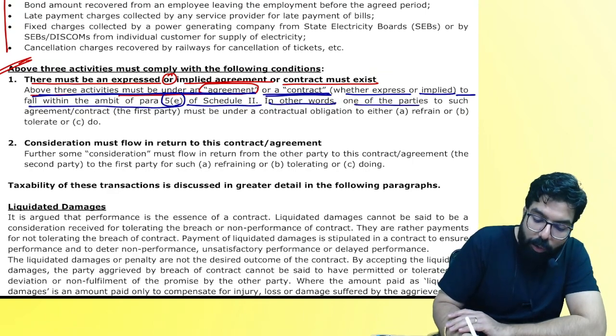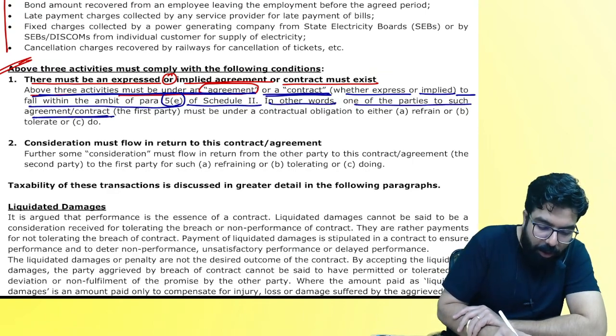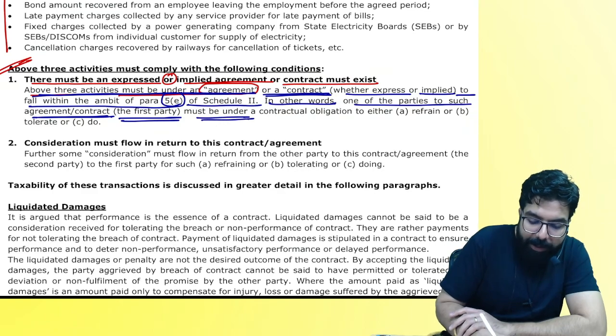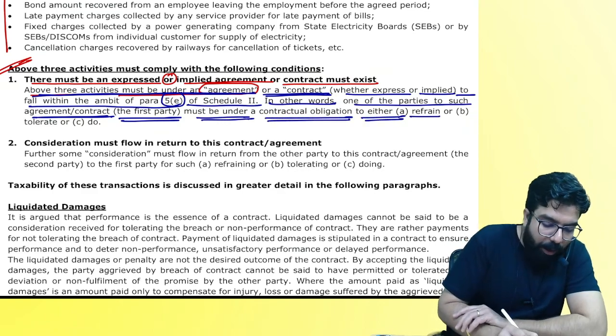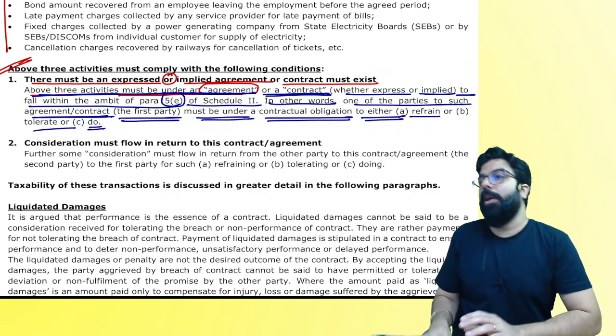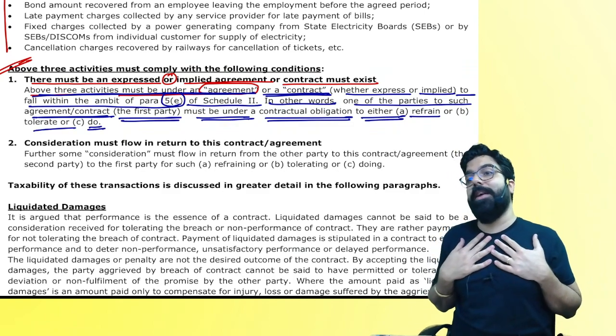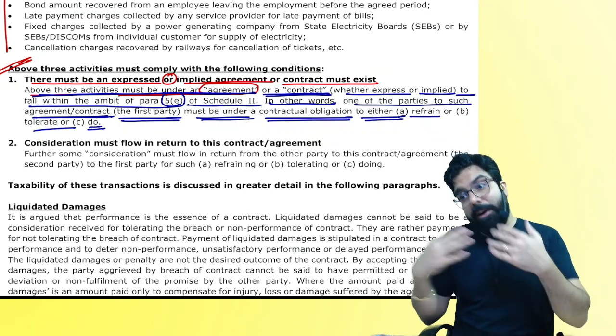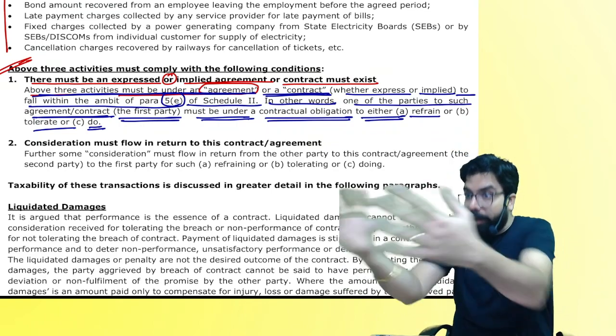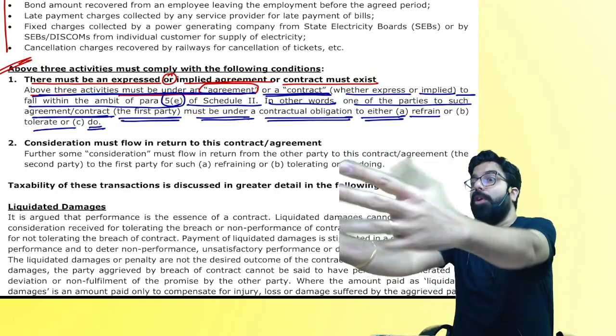In other words, one of the parties to such agreement or contract, the first party, must be under a contractual obligation to either refrain or tolerate or to do. It means, first of all, I should have an obligation wherein I have told I will do this for you, I will tolerate it, or I will not do this.